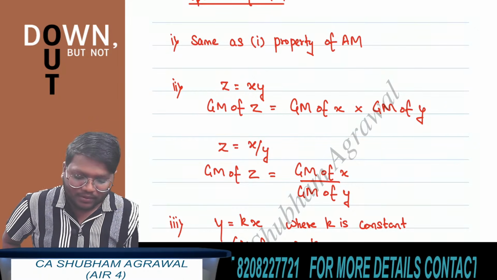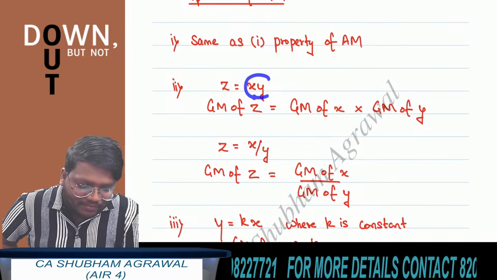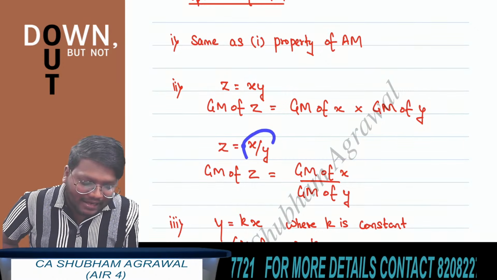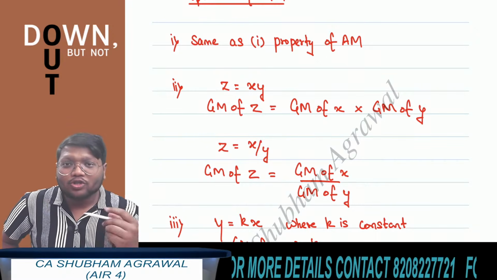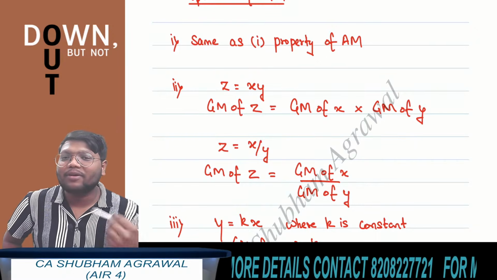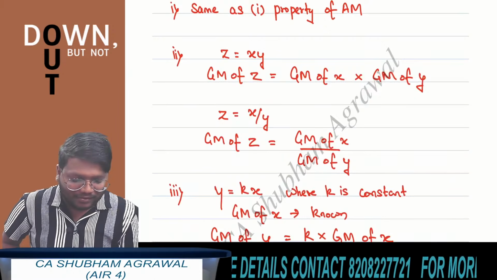Okay, now instead of x multiplied by y, let's say it is x upon y. We are constructing a new variable z, which is x upon y. So the geometric mean of z is equal to what now? Geometric mean of x divided by geometric mean of y.